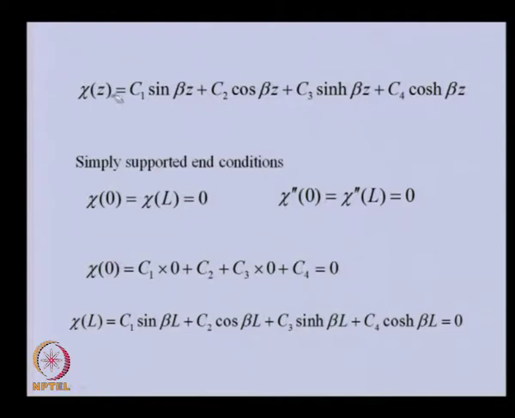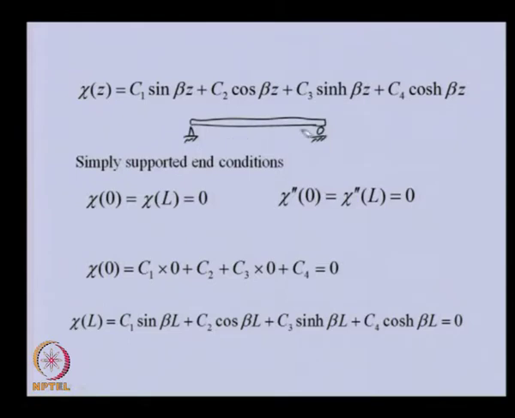The general solution of that will have 4 constants. Not only sine and cosine, but their hyperbolic functions will also appear in this. In the torsional case, we had only the harmonic functions, not the hyperbolic ones. So, now we are considering a beam with simply supported end conditions like this. There is no loading, but we can disturb the beam and analyze its free vibration.